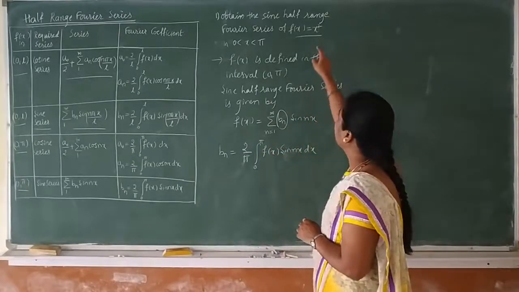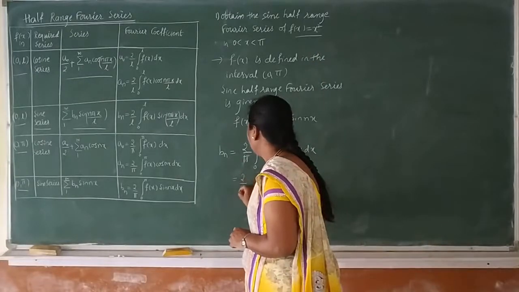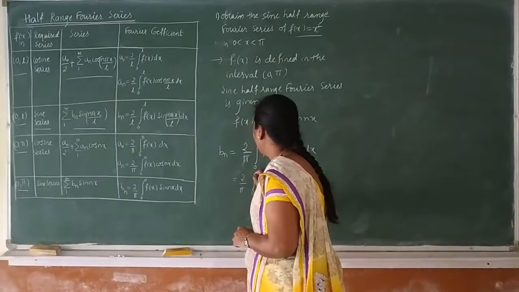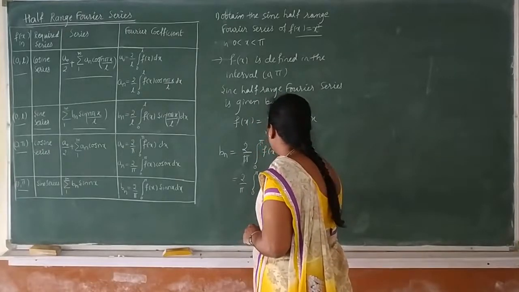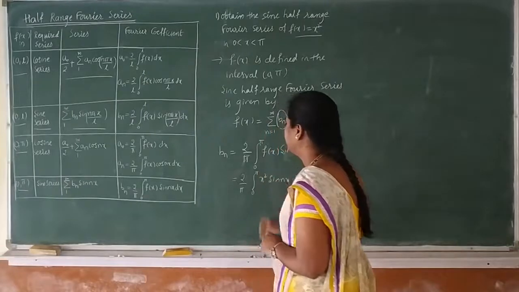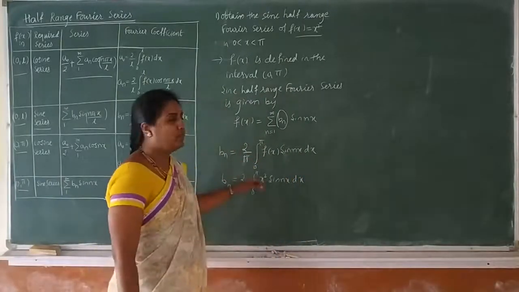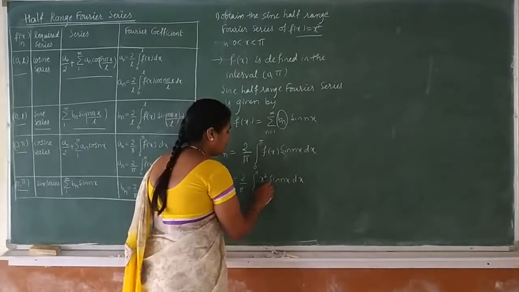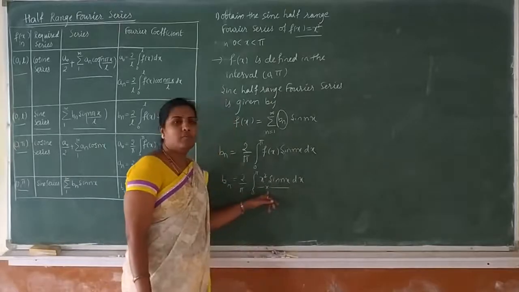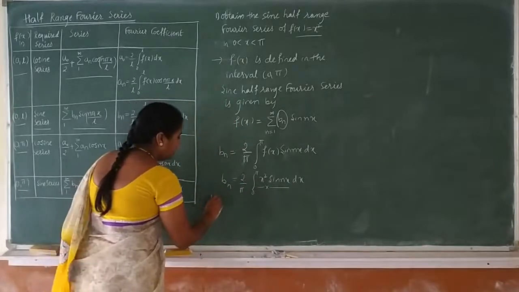Here f(x) is given, that is x square, so bn equals 2 by pi integration 0 to pi x square sin nx dx. Now you can see here two functions in the form of a product. To integrate this one, we need to apply Bernoulli's rule.